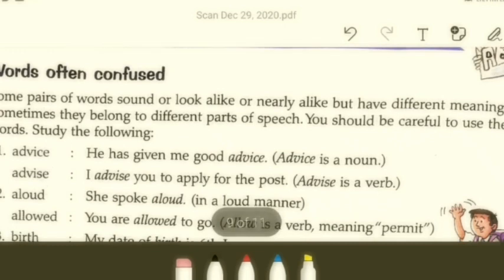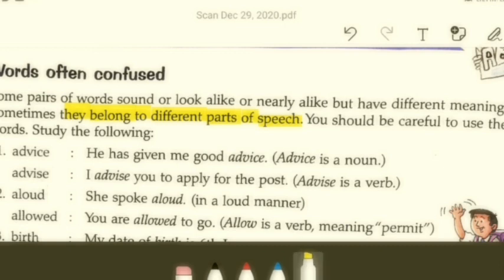Some pairs of words sound or look alike. While we pronounce them or while we write them, they look similar, they sound similar, but they have different meanings. Sometimes they belong to different parts of speech. We should be really careful to use the right word. Let us study the following table in order to have a lucid idea of what we are trying to read.